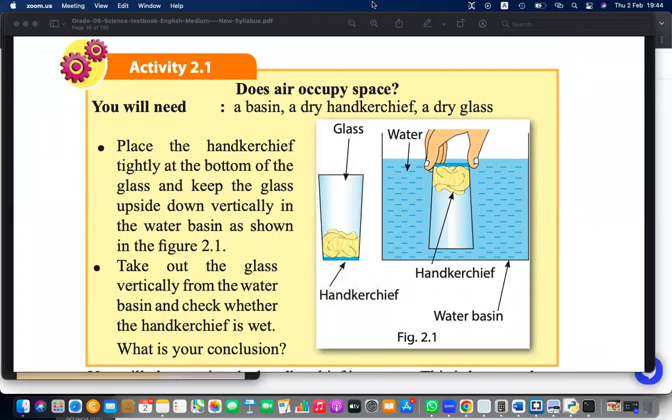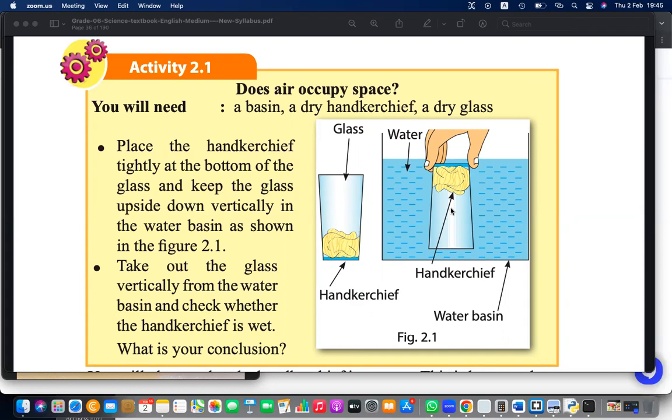Okay, so this experiment is another experiment, unlike this balloon experiment, to check whether air occupies space. To do that, you have to use a dry handkerchief and a dry glass. What you need to do is first put the handkerchief and keep it at the bottom of the glass, and then turn it upside down and move it vertically in the water basin as given below.